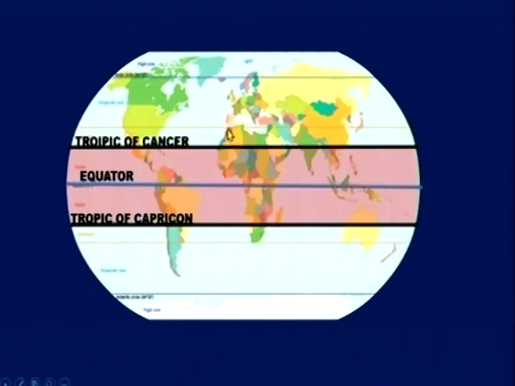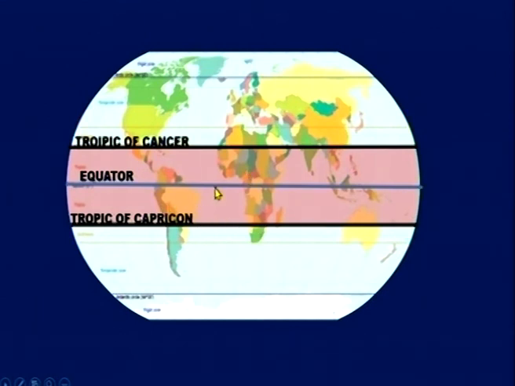Now, observe the map carefully and tell me, does equator pass through the middle of any other continent? Observe equator here. Can you see equator? Yes. If you see the equator, it passes through the middle of African continent. Can you see? Yes.